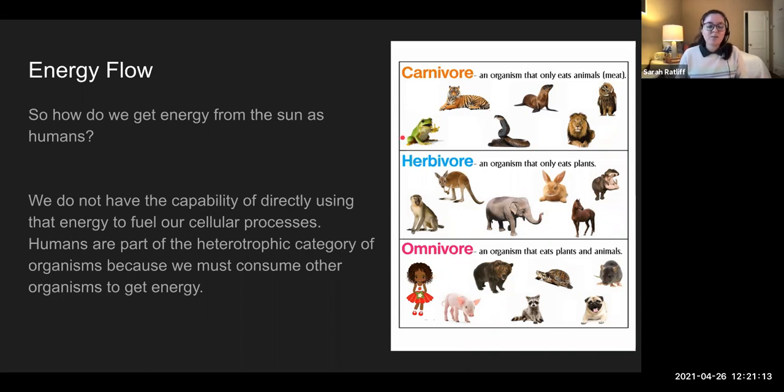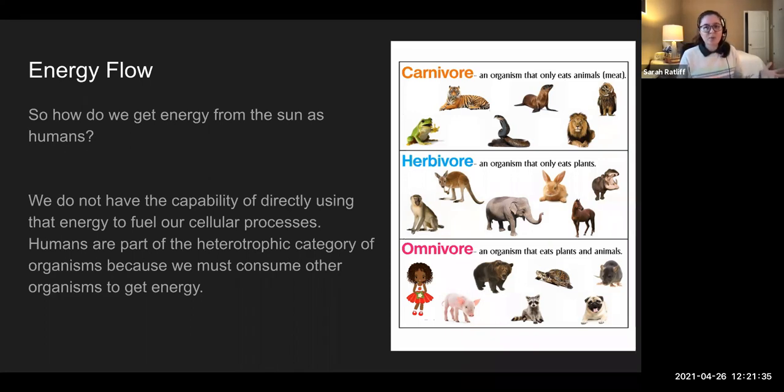So like this little frog here will eat insects and bugs. This sea lion will eat things like fish. Lions and tigers eat larger prey animals, like antelope, tapirs, things like that. And the owls and snakes will eat smaller, furry critters like mice and voles.